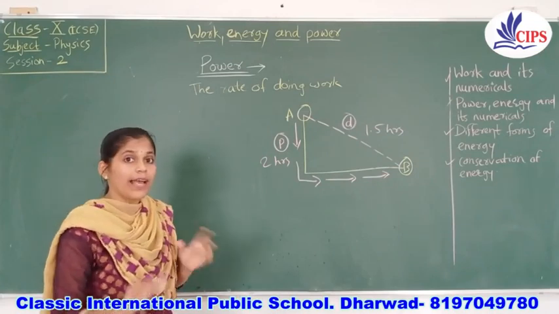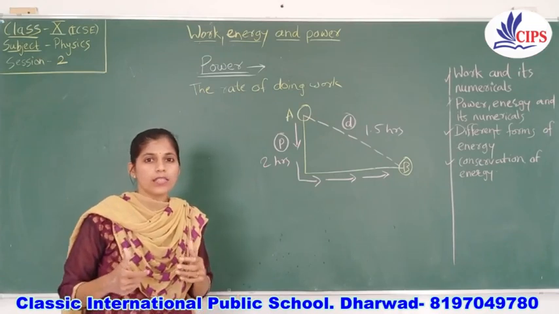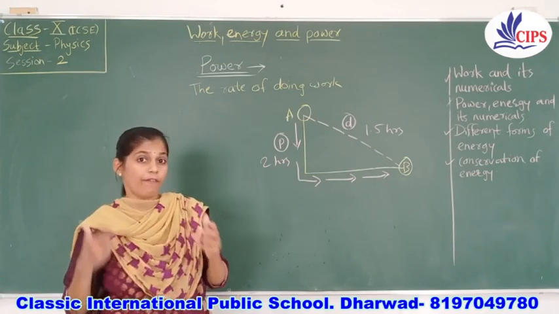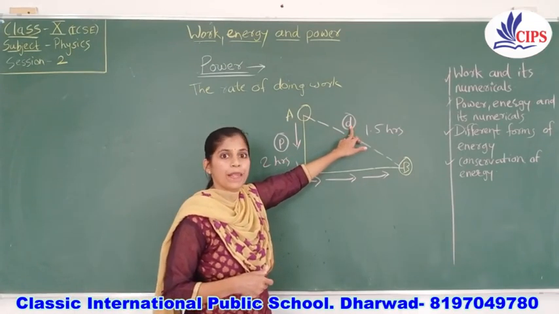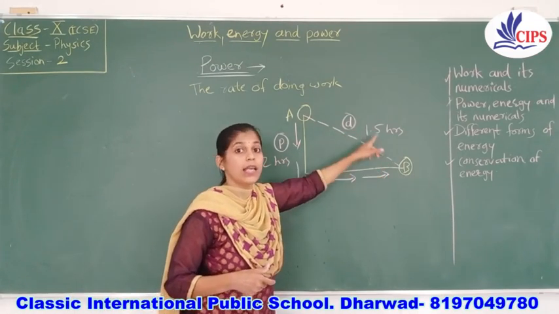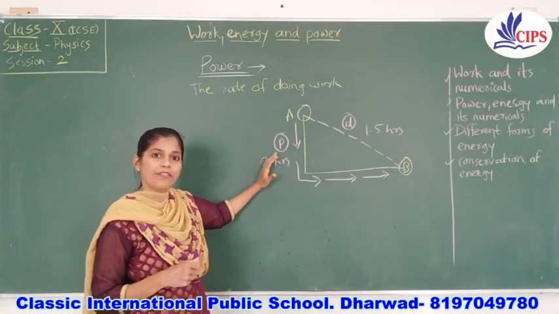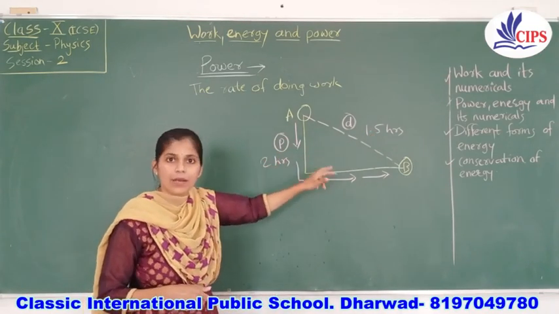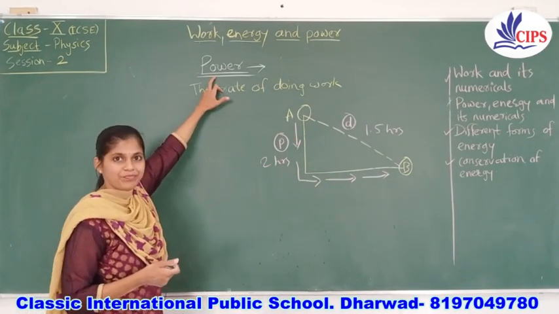But what about the times? Who has done the work more efficiently? We will say this person D, because he has done the same work in a very short time as compared to the first person. Here the comparison starts, and here our next content starts, with power.